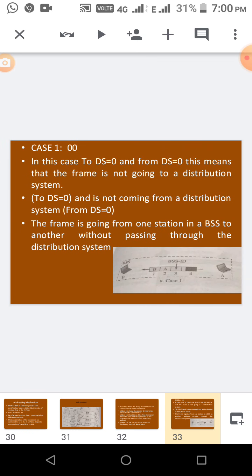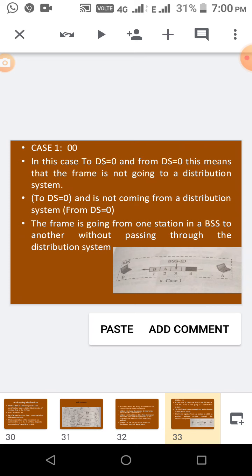So the first one is 0 0. See in this picture, To DS equal to 0 and From DS equal to 0, that means all are in the same BSS only.